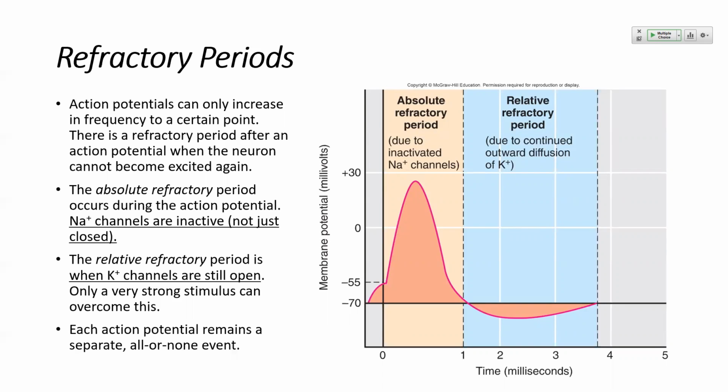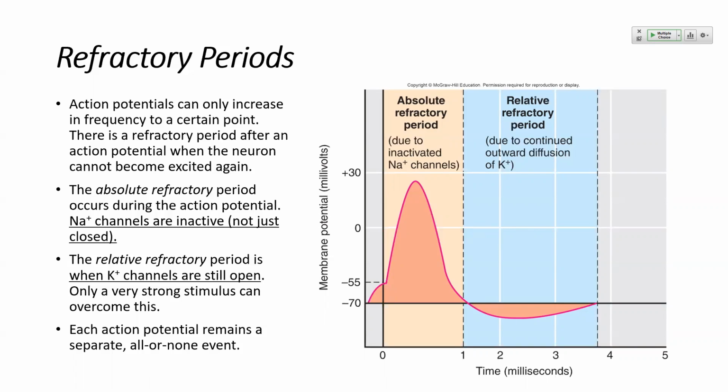Now, because the action potential increases in frequency to a certain point, there needs to be a cutoff for when we can no longer have another action potential. And so that cutoff is basically during the extent of one action potential. So while we are having an action potential, until that membrane potential gets back to rest, this is said to be the absolute refractory period.